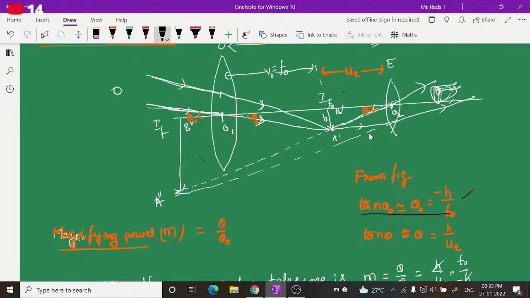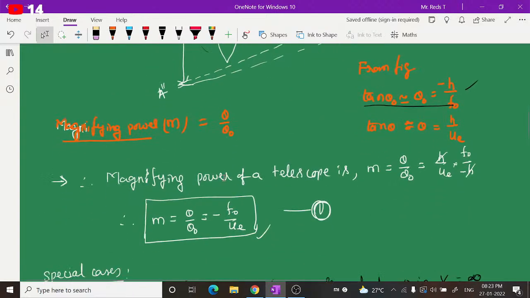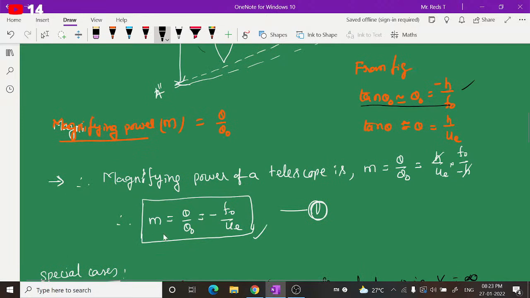And tan theta is again opposite side by adjacent side. Here the opposite side is h, the adjacent side is ue, so we can take theta equal to h by ue. And if you substitute this in the magnification formula, you will get the magnifying power of a telescope given by minus f naught by ue. This is the general formula for the magnifying power of a telescope. What telescope? Refracting telescope.